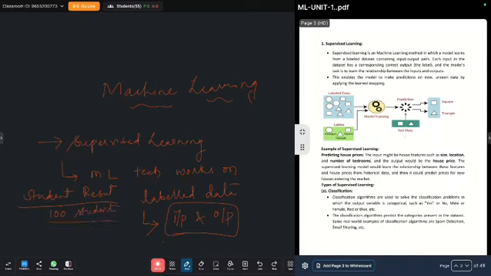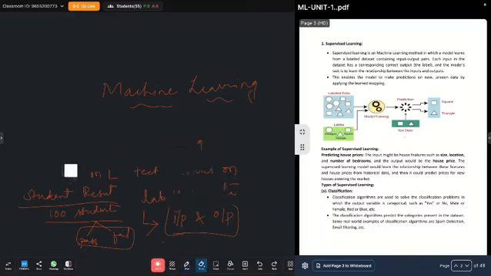Then what is the output? Once students write the exam, the output is either pass or fail. So the output is already known, either pass or fail. So this comes under supervised learning.